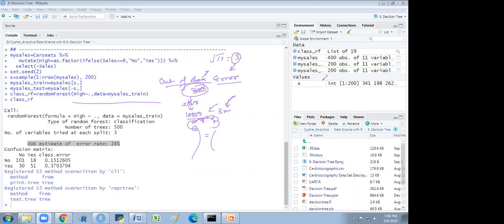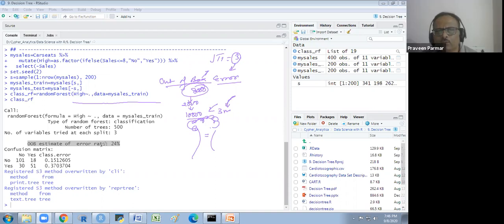Okay, so this is the thing. What is OOB? It is basically equivalent to misclassification error.